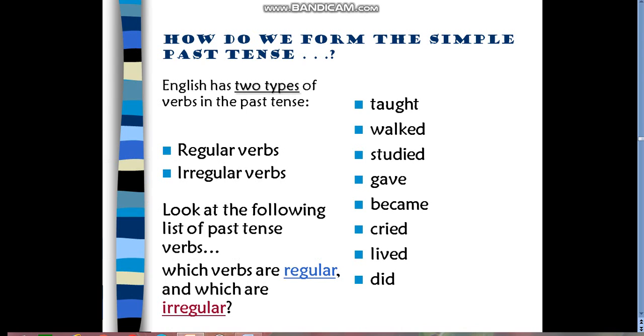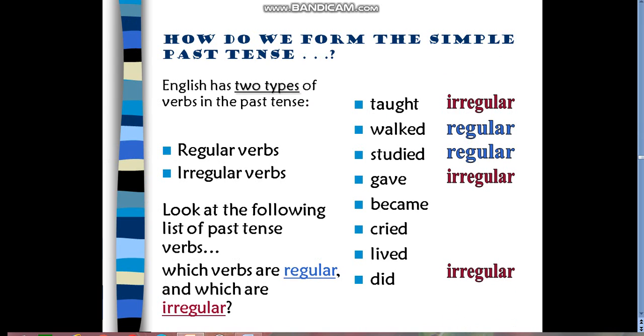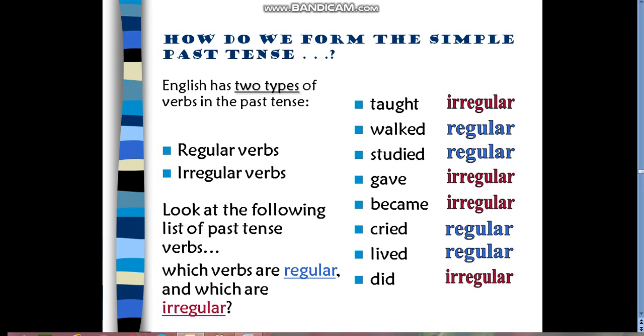Any verb that ends with d, ed or ied is called a regular verb.